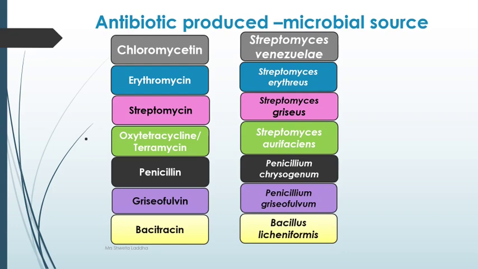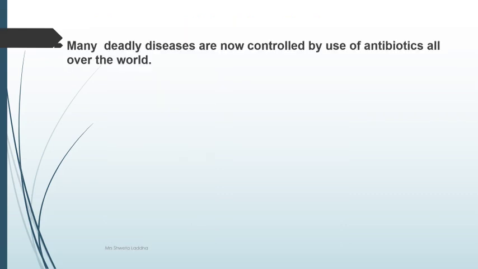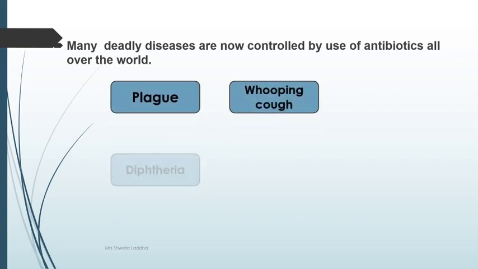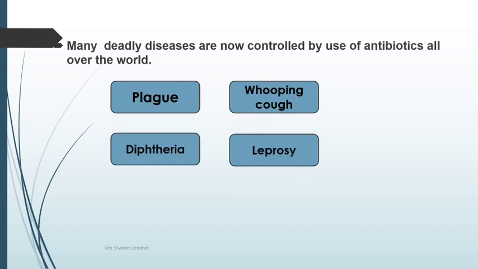The first 4, chloromycetin, erythromycin, streptomycin and terramycin, are obtained from Streptomyces species. Out of which I think erythromycin is very simple to remember because of erythraeus, correct? And then 2 we have taken from Penicillium and finally bacitracin. Now, many deadly diseases were controlled by using antibiotics all over the world, such as plague, whooping cough, diphtheria, leprosy.